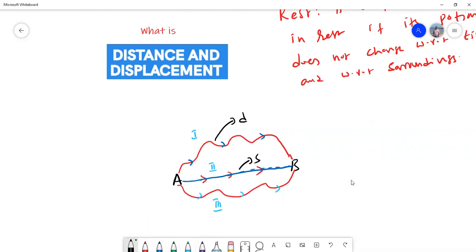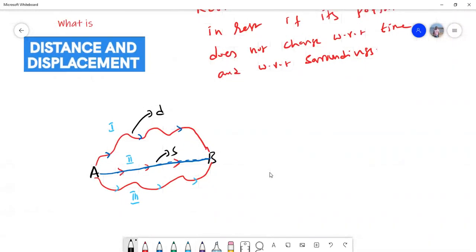So what is meant by distance? What is meant by displacement? Let me tell you. He started from here, and this is called the path of the person.